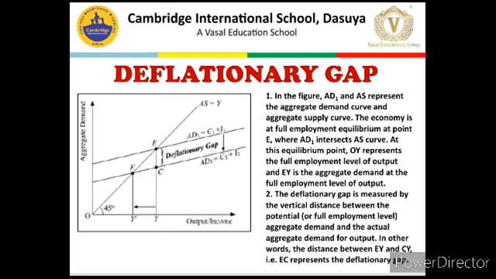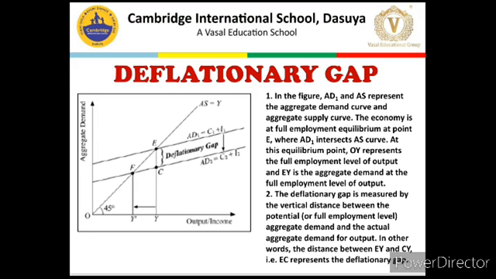Now the diagrammatic presentation. In this diagram, the OX axis measures output or income level and the OY axis measures aggregate demand. AD1, which is the AD required to establish full employment equilibrium, intersects AS at point E, which is the full employment equilibrium. Corresponding to point E, the equilibrium level of output is OY, but the actual AD is represented by the AD2 curve, which intersects AS at point F or point C, we can see.